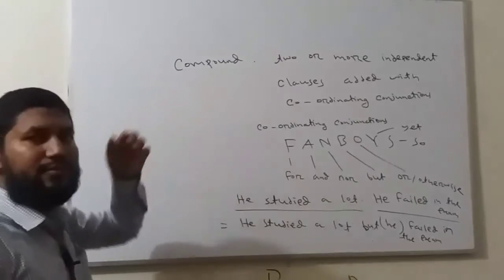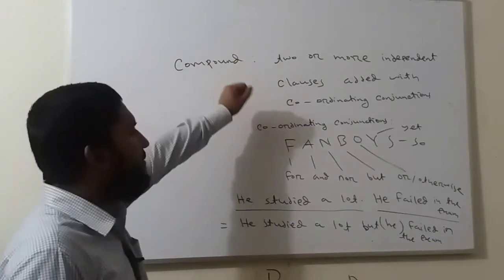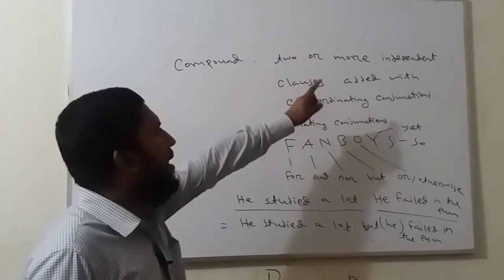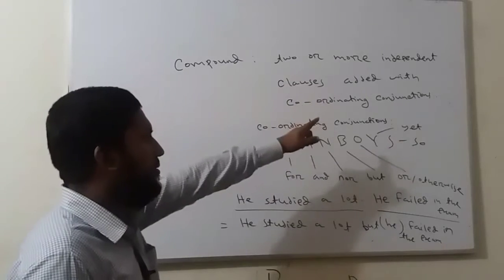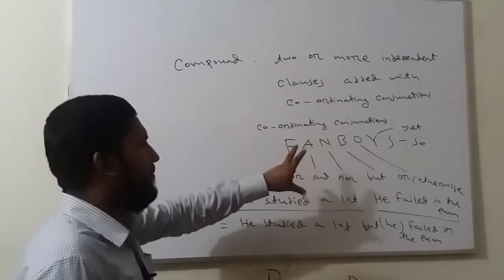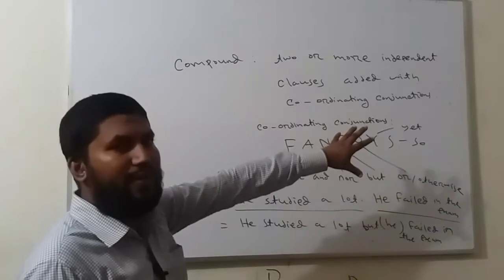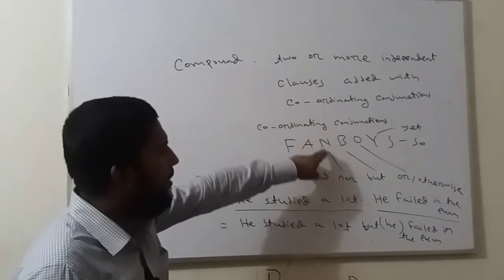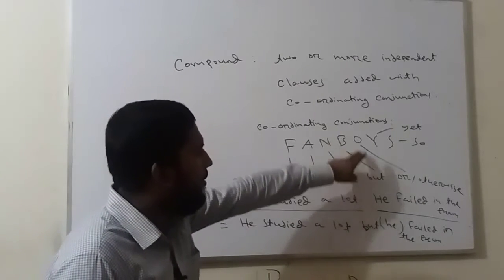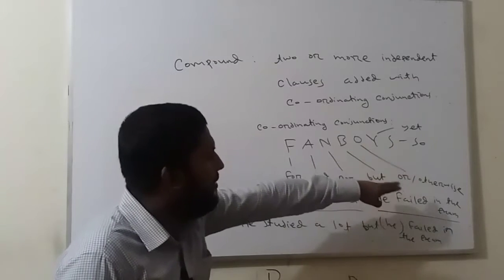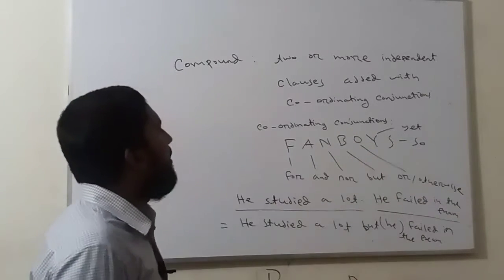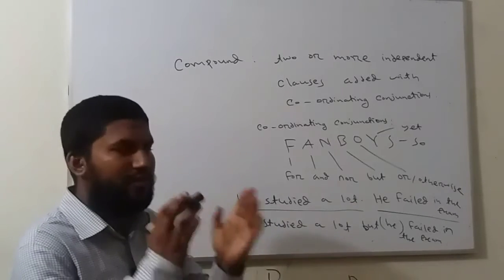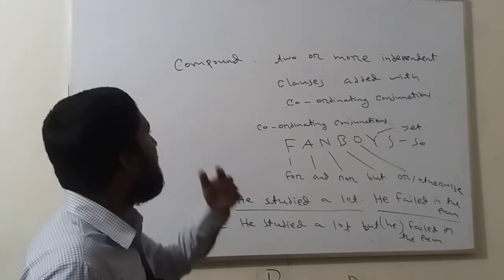Now come to the compound sentence. In a compound sentence, there are two or more independent clauses joined with coordinating conjunctions. The coordinating conjunctions are mainly FANBOYS, in short. Here F is for, A is and, N is nor, B is but, O is or, Y is yet, S is so. If we connect two independent clauses with these coordinating conjunctions, then that sentence is called a compound sentence.